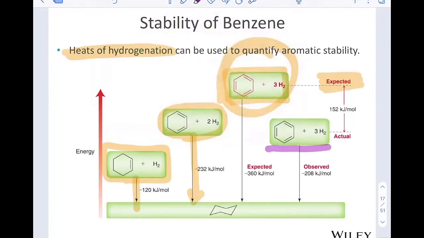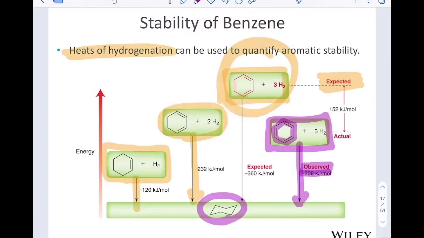In actuality, however, the energy in terms of the heat of hydrogenation is much lower than what is expected. This is observed, which indicates that our benzene ring itself is more stable than simply having 3 independent double bonds. And so there's this added stability that comes from benzene. It's more stable than expected. So heat of hydrogenation tells us that benzene is more stable than expected.